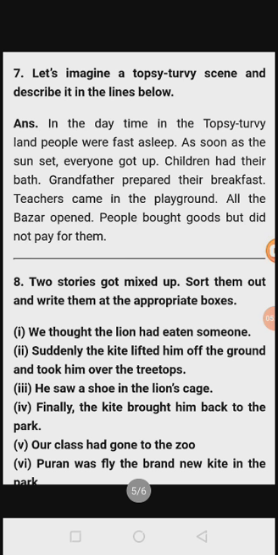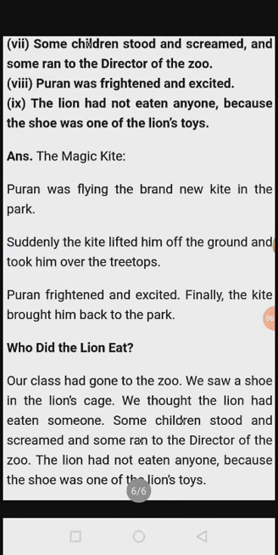This is the sixth statement. Puran was flying the brand new kite in the park. See, this is the sixth statement of the story of Puran and the kite. It comes first. See, which statement will come first? Puran was flying the brand new kite in the park. Sixth statement, first one in the first story.